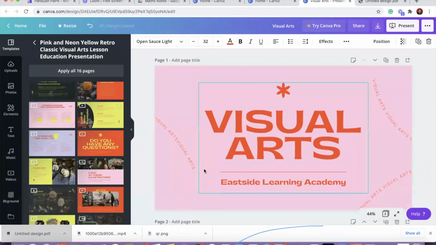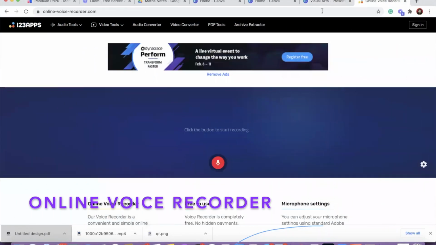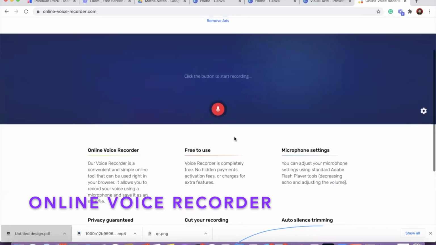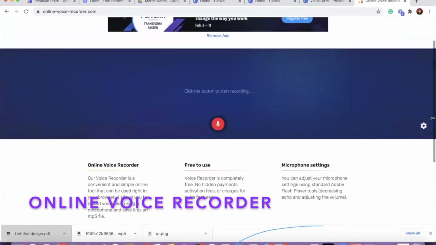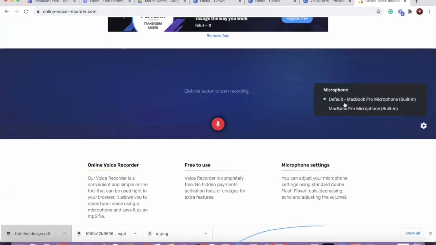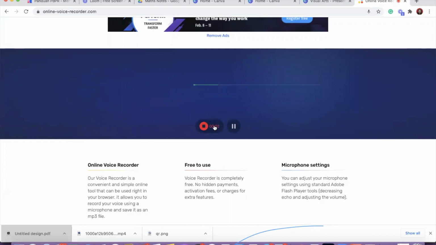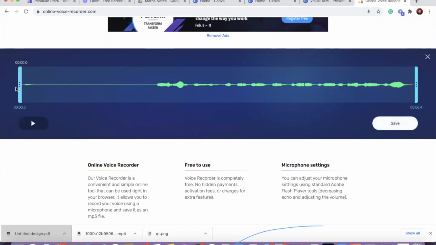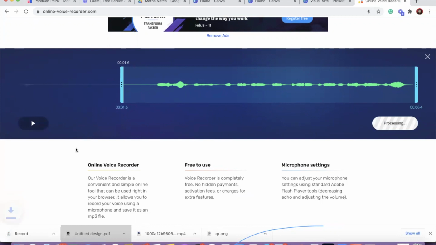If you want to add a voice note into Canva, there is a tool. No need to log in, no need to do anything. You can start recording, it is free, as long as you have your microphone setting adjusted. Here, record. Hi, dear students. Welcome to our class today. Today, we're going to learn about... okay, so you have it. Trim whatever you want to trim, save,